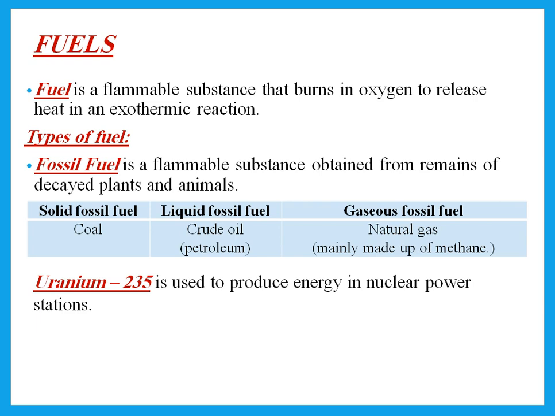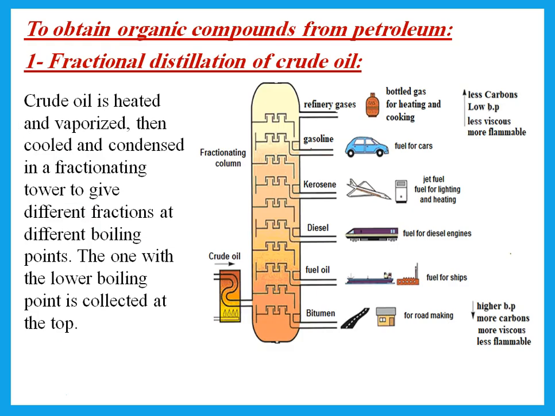So uranium-235 is used to produce energy in nuclear power stations. We can also use hydrogen gas as a fuel. It's actually used as a fuel in rockets. How do we get organic compounds? We get all organic compounds from petroleum.